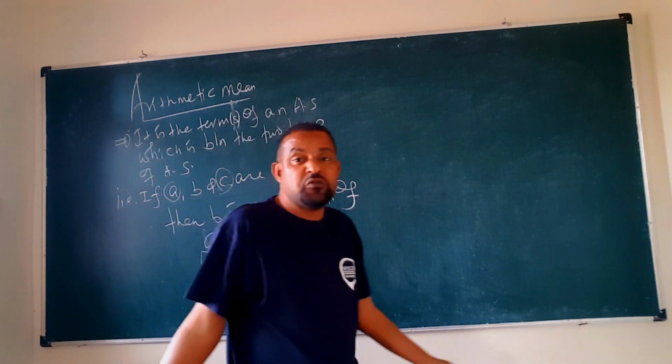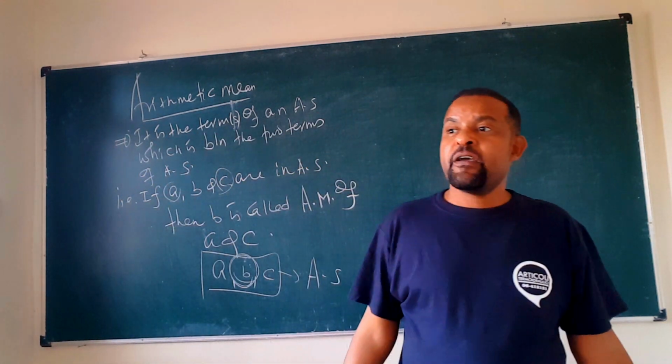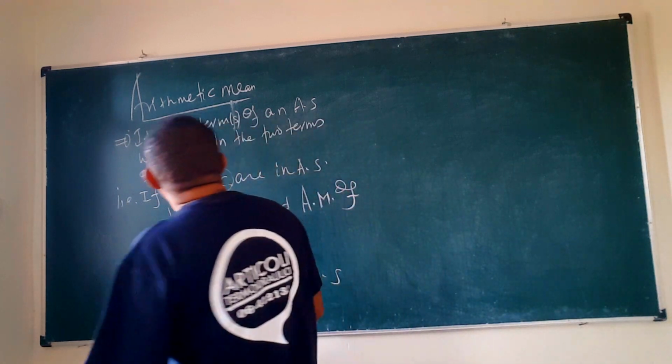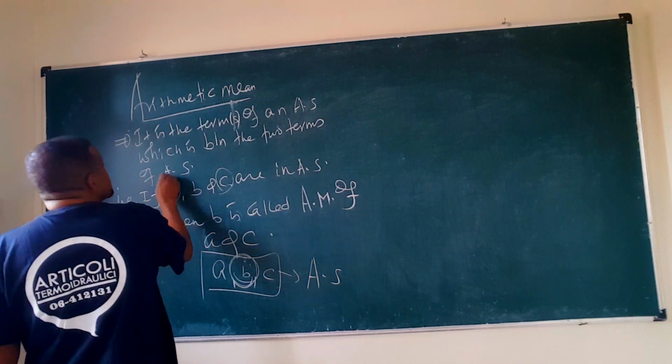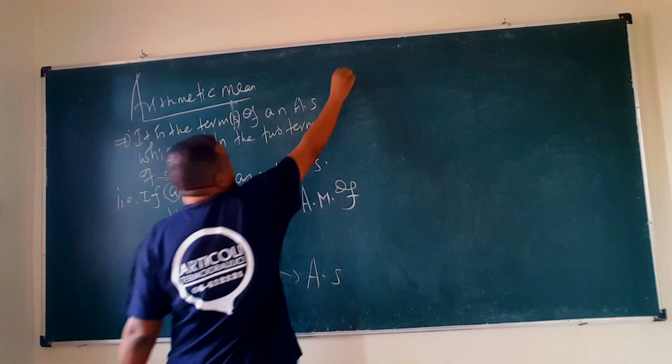So an arithmetic mean between two numbers is an arithmetic term which is between two terms of an arithmetic sequence.